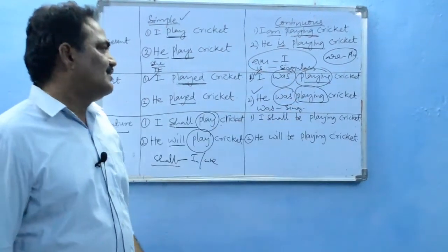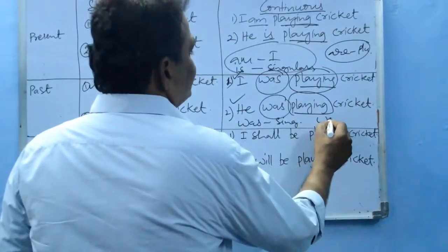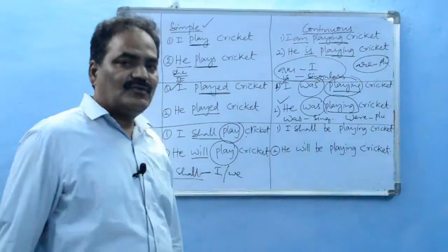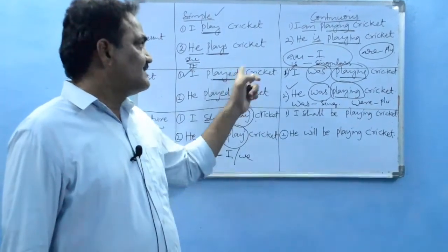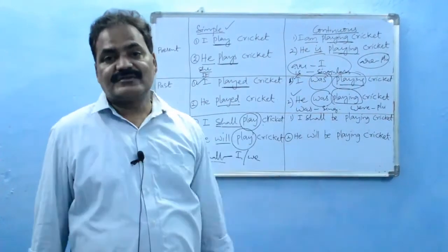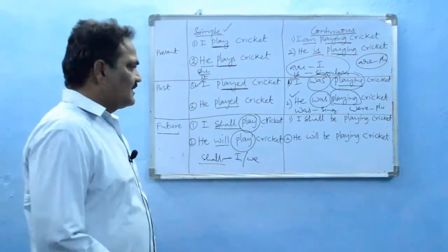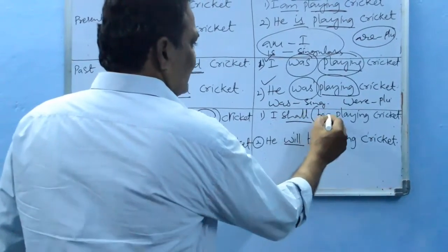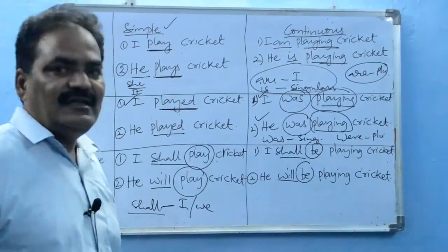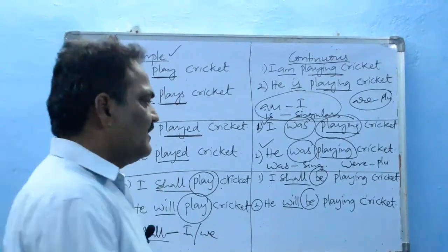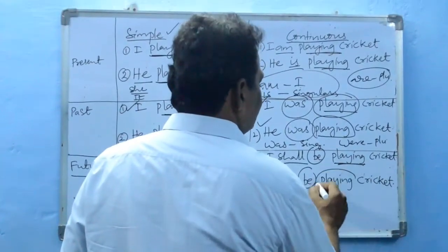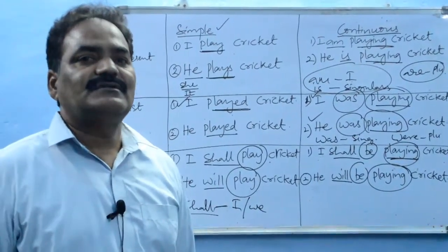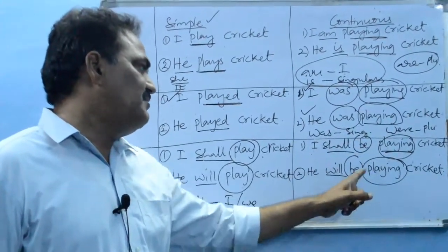So was is with the singulars and were is with plural subjects. That is the only difference between present continuous tense and past continuous tense. And in future continuous tense, always shall and will are there along with be: shall be, will be. And again this is continuous tense, so the ing form verb is used. Shall be playing, will be playing.